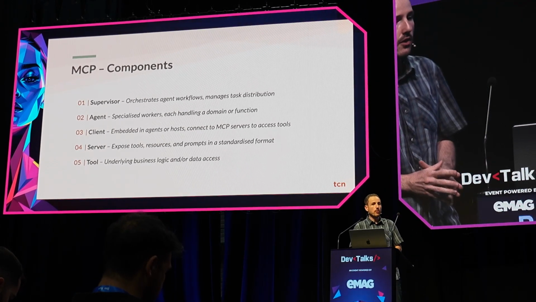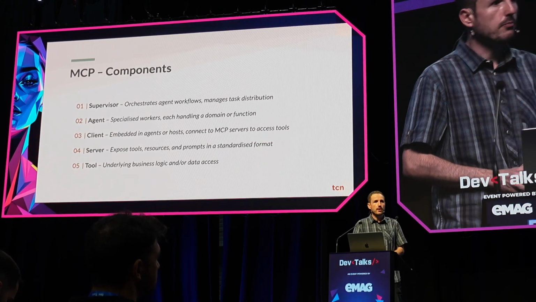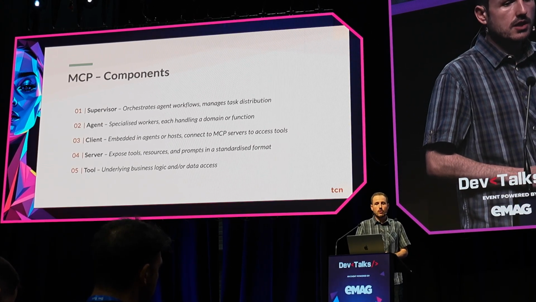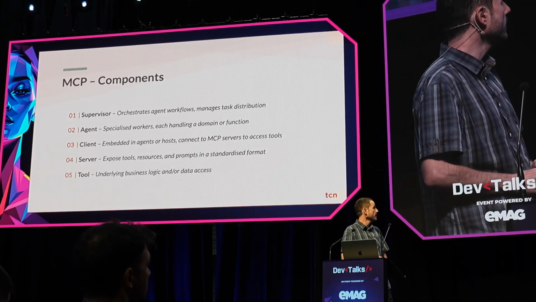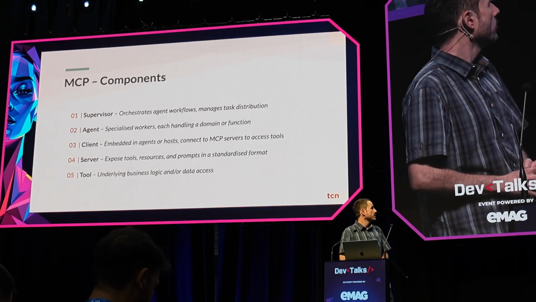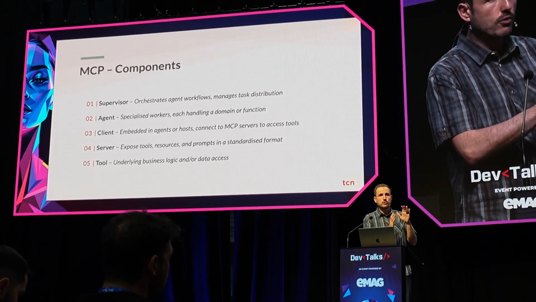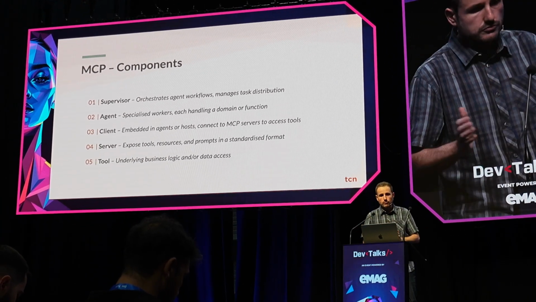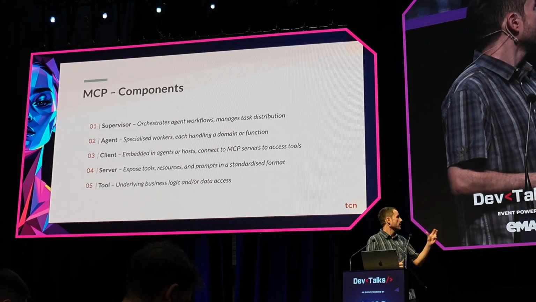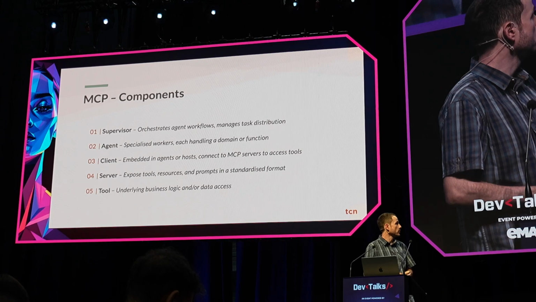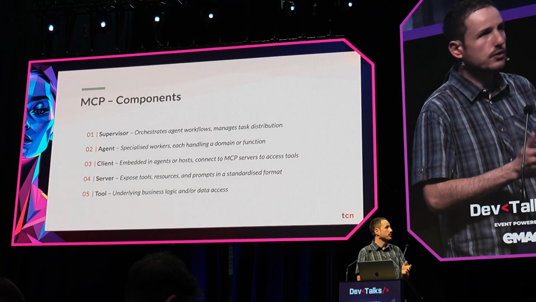So yeah, let's go through MCP. So we have MCP components, right? A big component of MCP is the supervisor. So this is the part of the MCP which orchestrates what agents do. So workflows, task distribution, and whatnot. And then we have the classic agent, which does the work, and it should be very narrow to a specific task or function. Then you have the client, which kind of facilitates the communication with the exposed tools and servers. The server exposes everything that's there to be exposed.